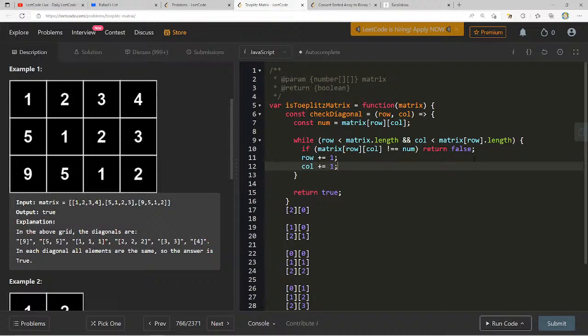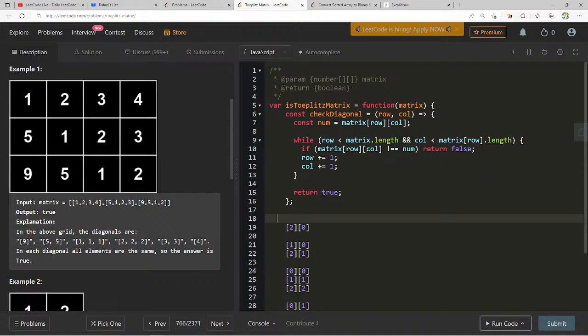All I did now was create a function that, given a row and a column, will traverse in a diagonal fashion, right? So let's say we take row 2 column 0. This is less than matrix length and column is less, all right. So if matrix not equal to num, which it is going to be, we don't do anything. Row plus 1 is going to take us out here. So we're already out. Now we start here, row plus 1, column plus 1. So I think that's going to be good.